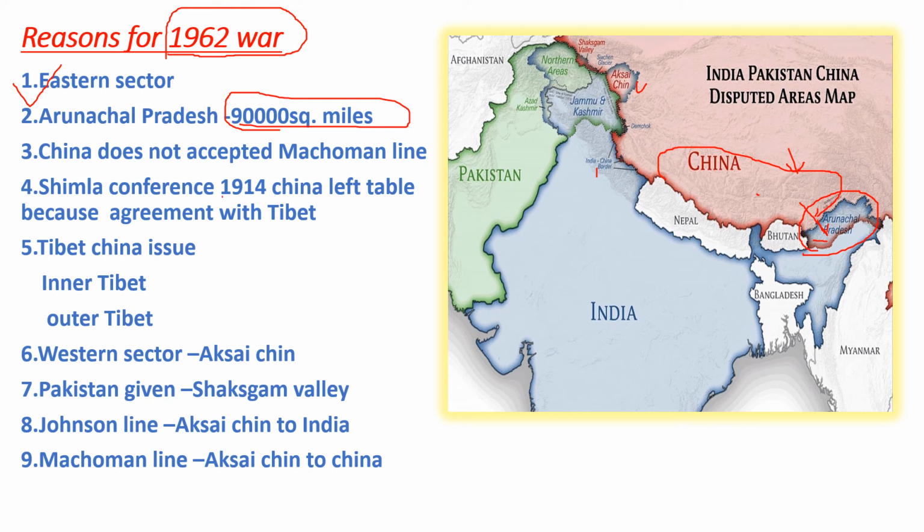In the Simla Agreement of 1914, we'll talk about the McMahon Line. At this time, what happened? McMahon gave Aksai Chin to China, and Johnson gave Aksai Chin to India. So there is a dispute, as these two agreements are there. But after that, in 1914, when the Simla Conference happened, it was clearly said that Aksai Chin will be part of India.